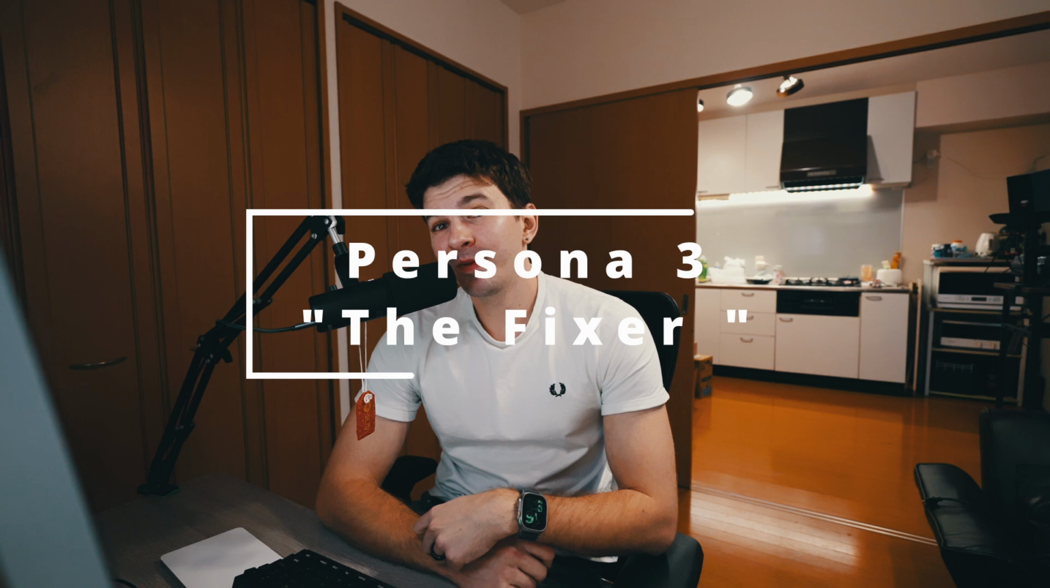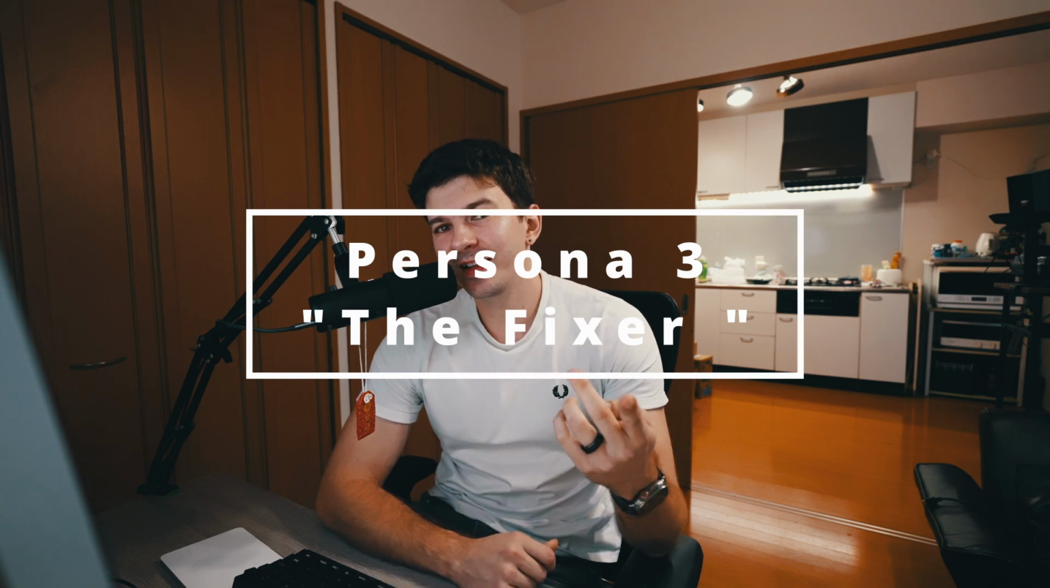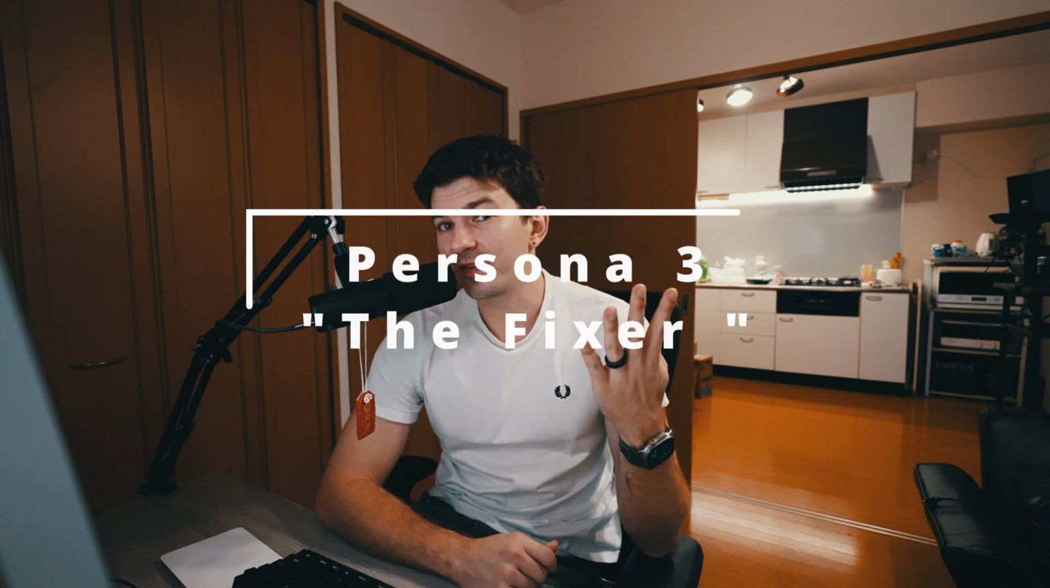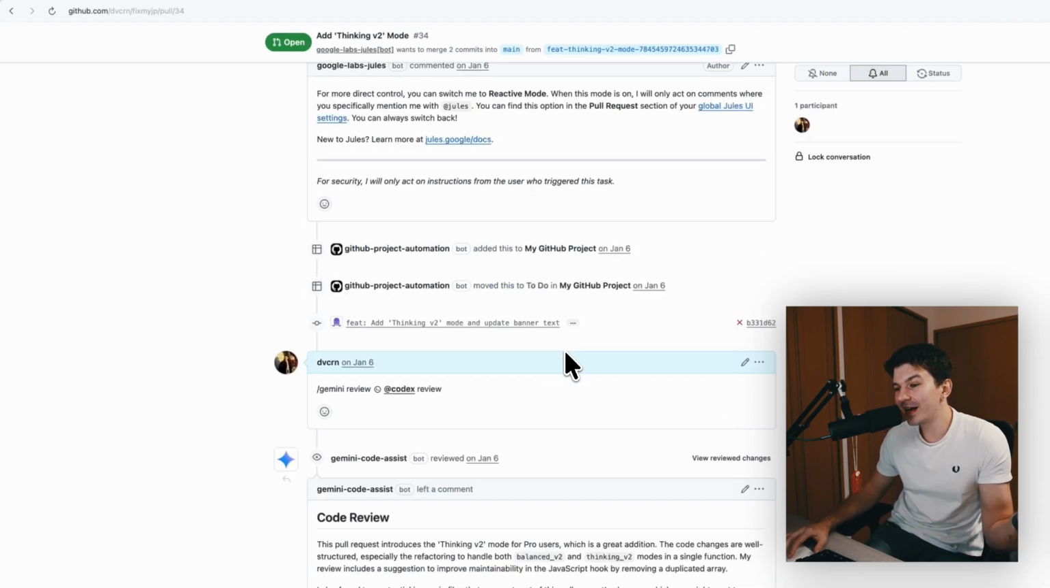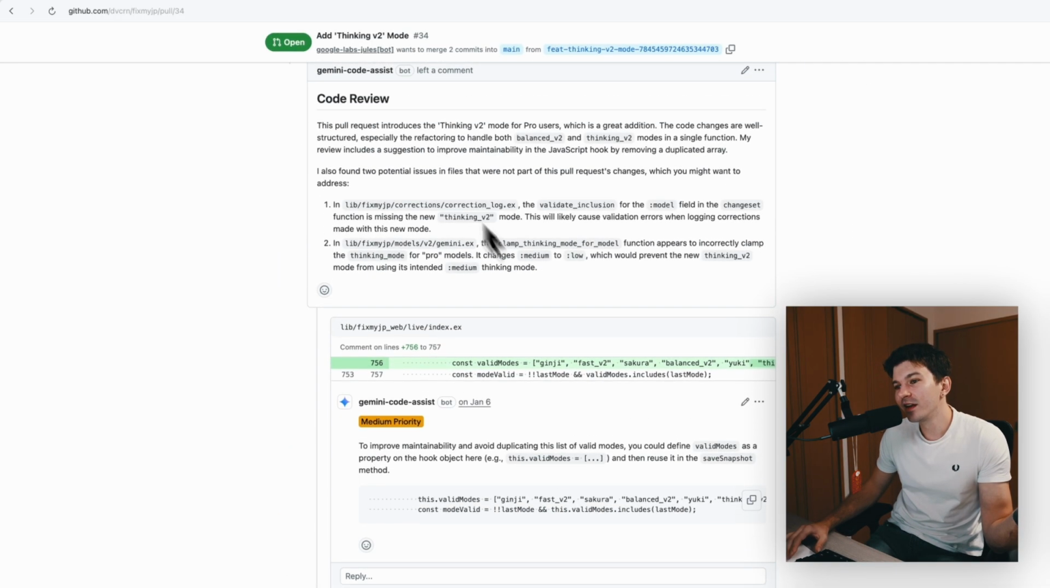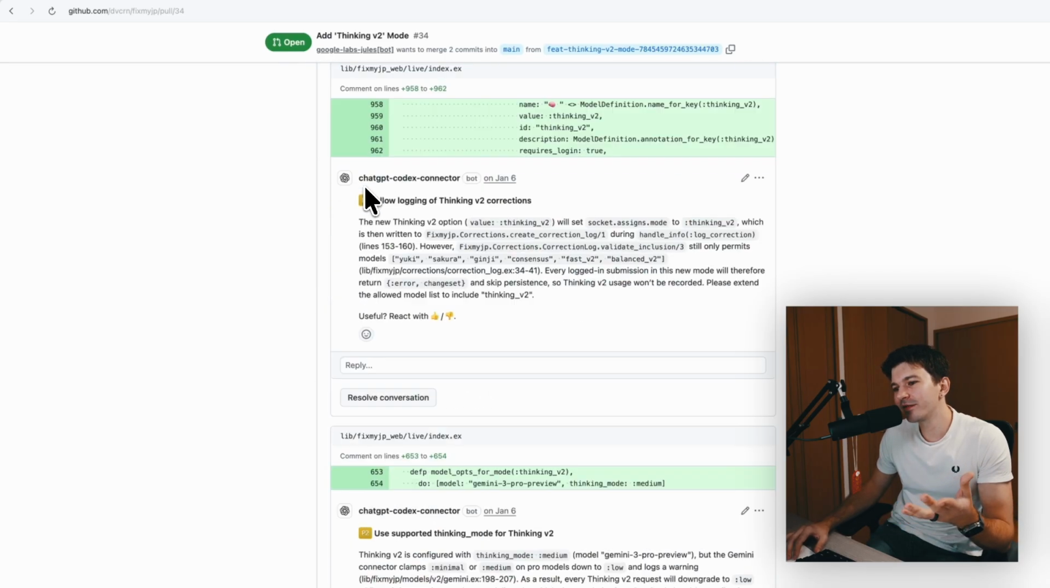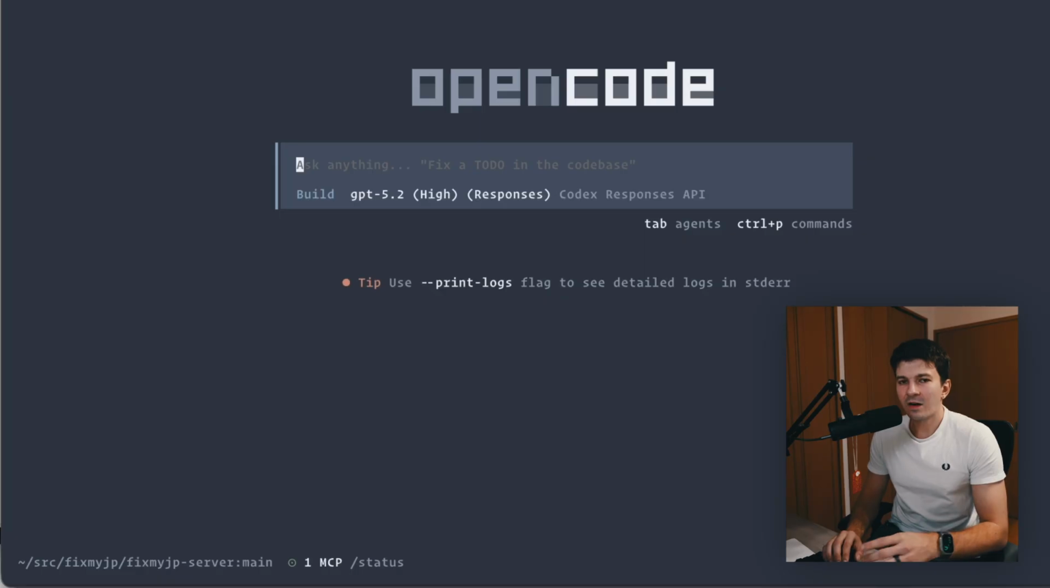But I don't want to get ahead of myself because we have one more persona to cover, and that is persona number 4, which I call the fixer. And the fixer does, well, it fixes things. It takes the feedback that we get from the review agents, for example here the Gemini or the Codex feedback, and it fixes those. How I implemented that in different tools looks something like that.